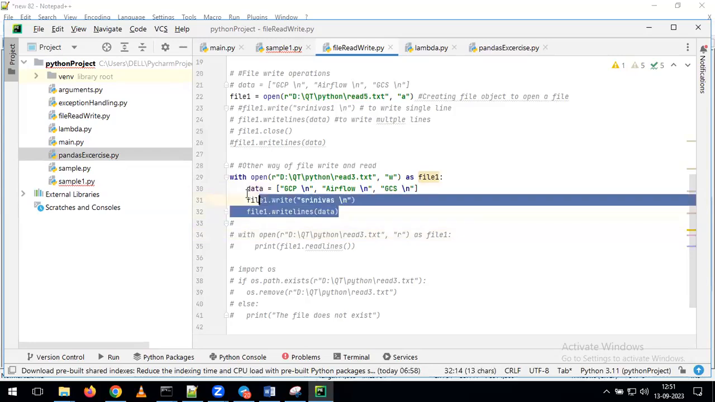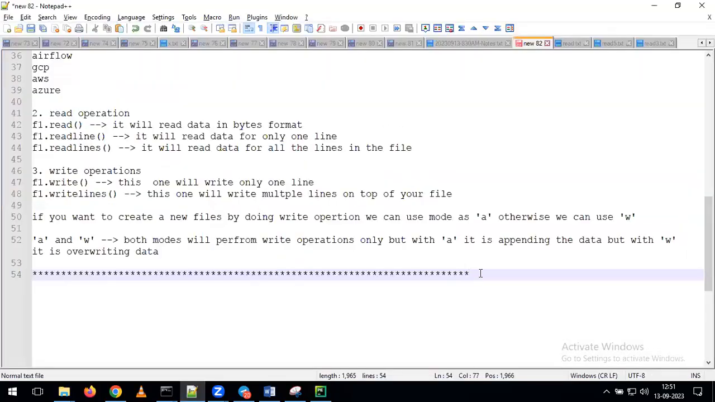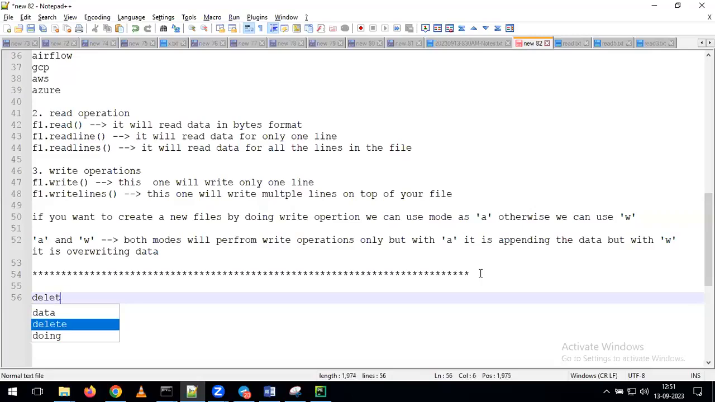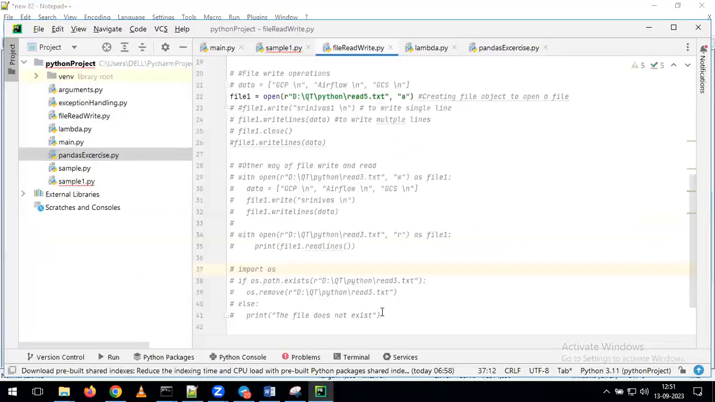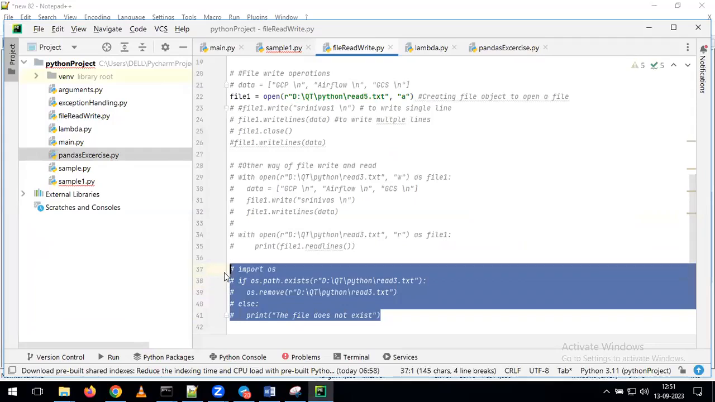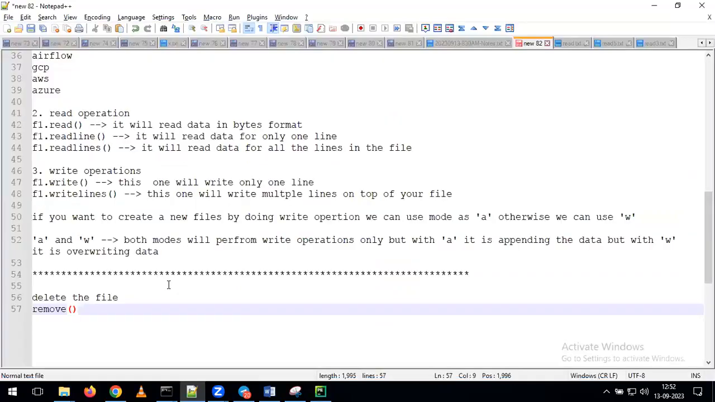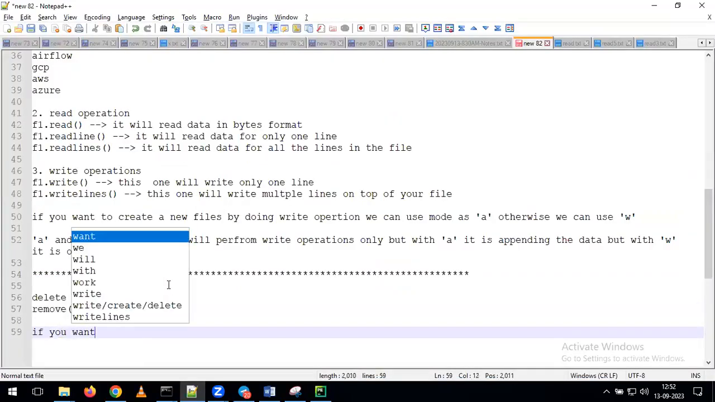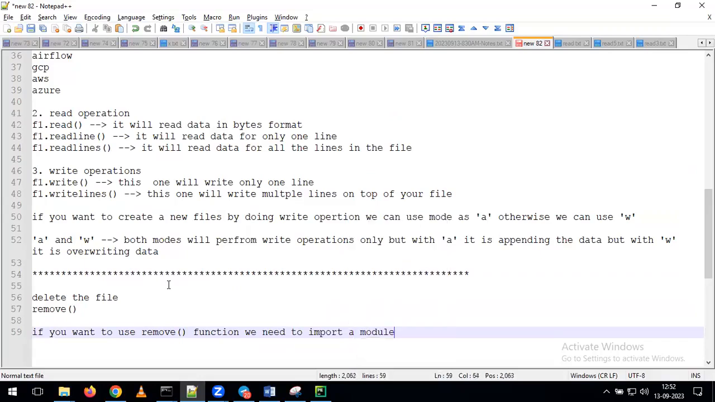Okay. If no questions, we'll see the next example. Now my requirement is I want to delete the file. For the purpose of doing this operation, we are going to use the function called remove. With the help of the remove function, we can simply remove the file from your path. At the same time, if you want to use the remove function, we need to import a module called OS.